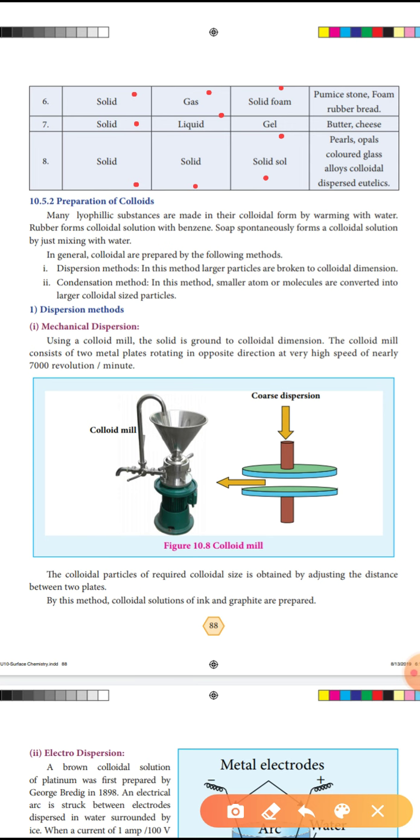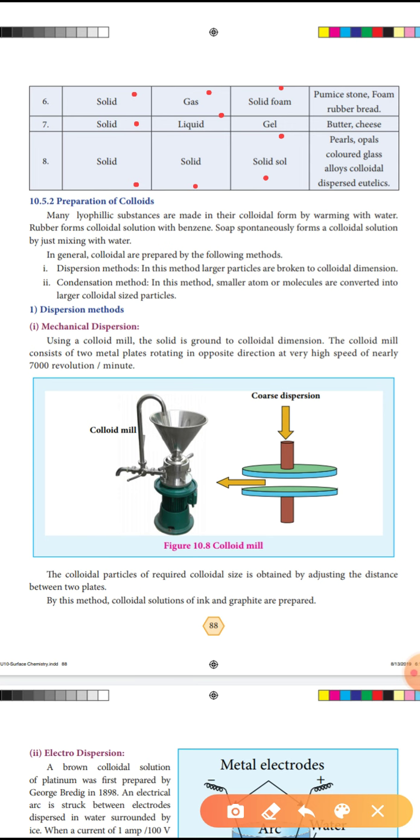Okay, so next one, preparation of colloids. Next let us learn preparation of colloids. Very important, 3 more questions are there. Many lyophilic substances are made into their colloidal form by warming with water. How to prepare a lyophilic substance? Warm the substance with water. Rubber forms a colloidal solution with benzene. Some spontaneously form a colloidal solution just by mixing with water. These are the examples for lyophilic.